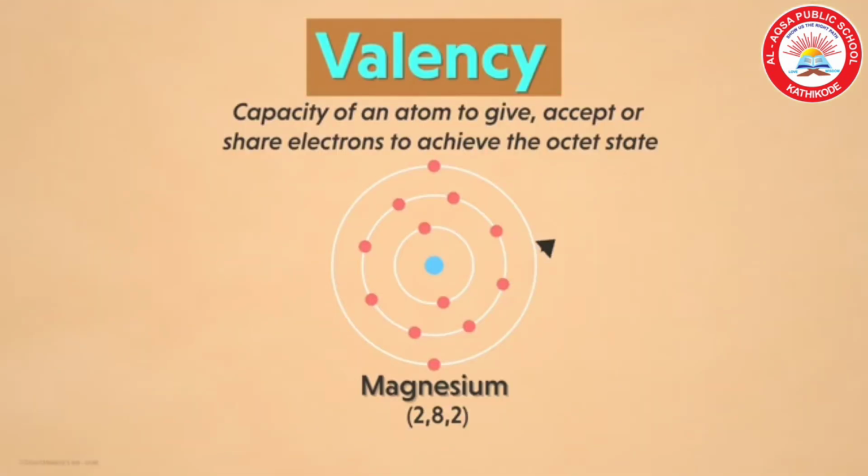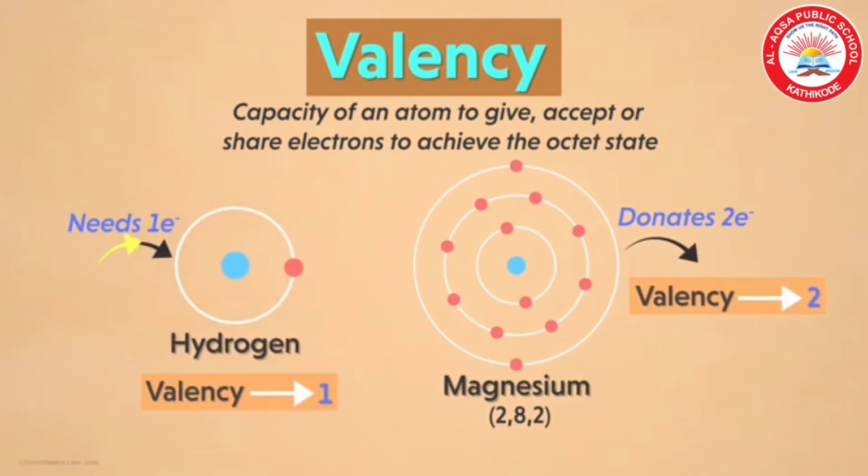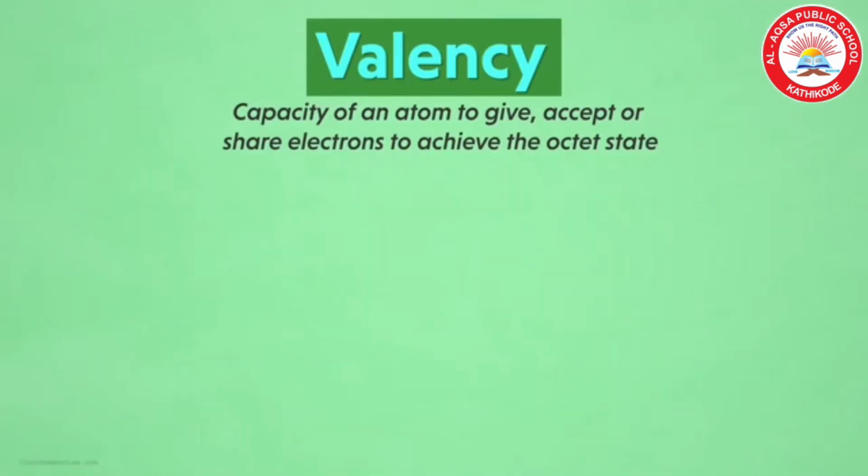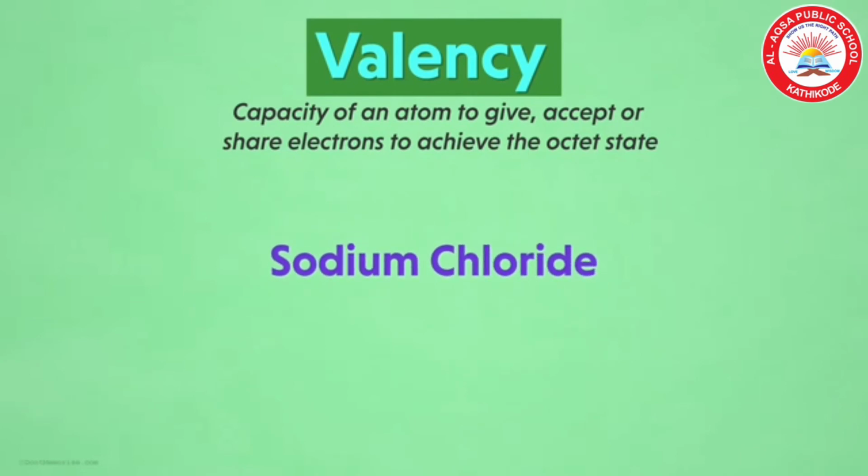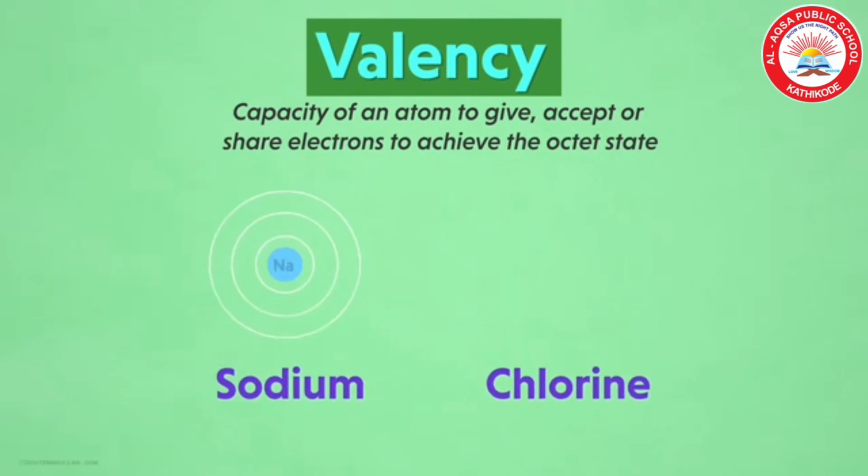Here 2 electrons are there. Those 2 electrons are donated to another element. So its shells become only 2, K shell and L shell, and in the L shell we can see 8 electrons. So its valency is 2. Now we can compare hydrogen and magnesium. Hydrogen accepts 1 electron but magnesium donates 2 electrons. Once more, valency is the capacity of an atom to give, accept or share electrons to achieve the octet state.